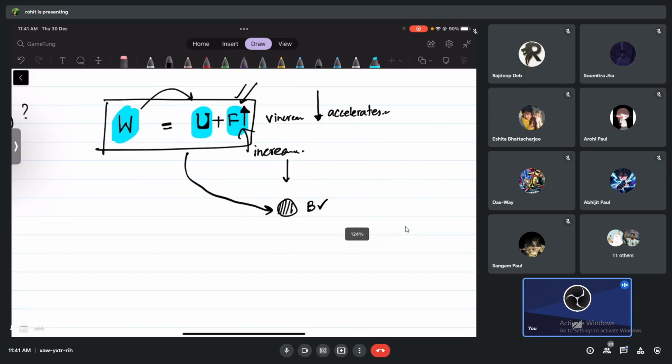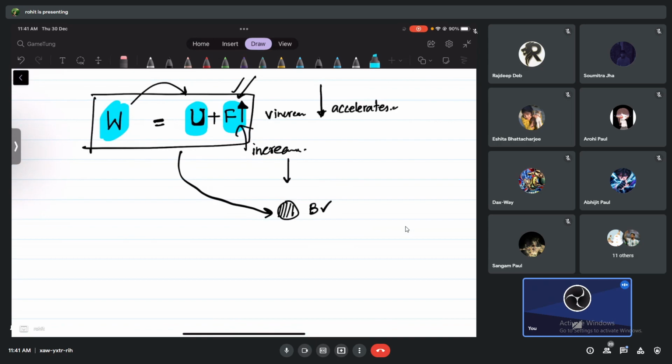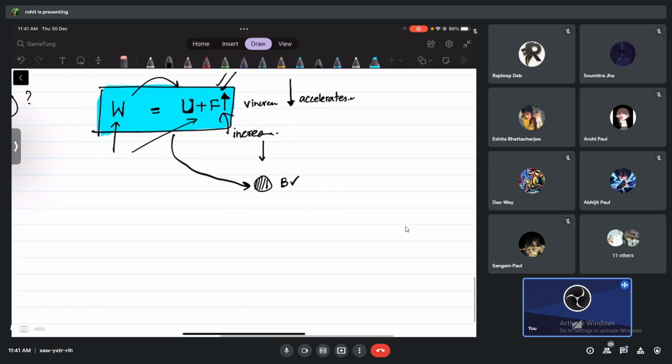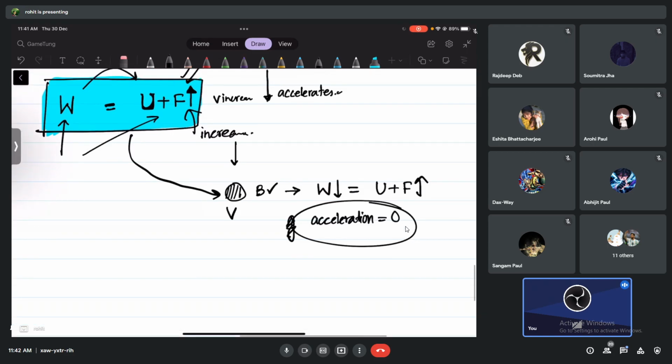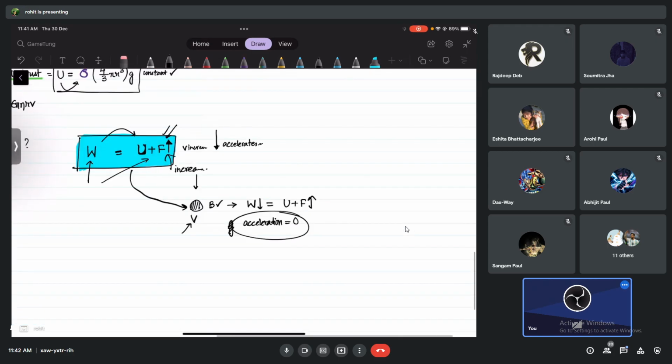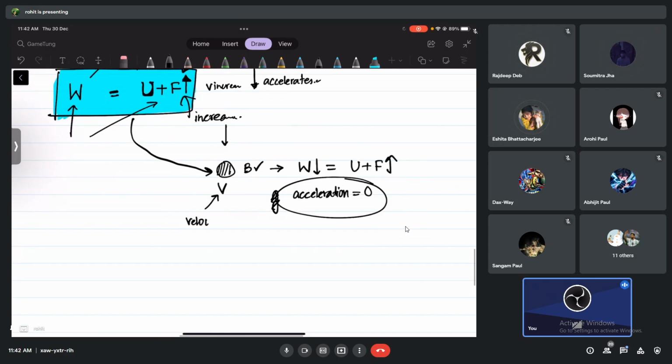Now you tell me, the upward force and downward force are different or same at such a point? Same. The total downward force equals to what? Total upward force, after reaching a certain velocity. So equal. Now you tell me, will there be acceleration or zero acceleration of the body now? Zero acceleration. Now the velocity will continue to rise or now cannot increase anymore? Now the velocity cannot increase.